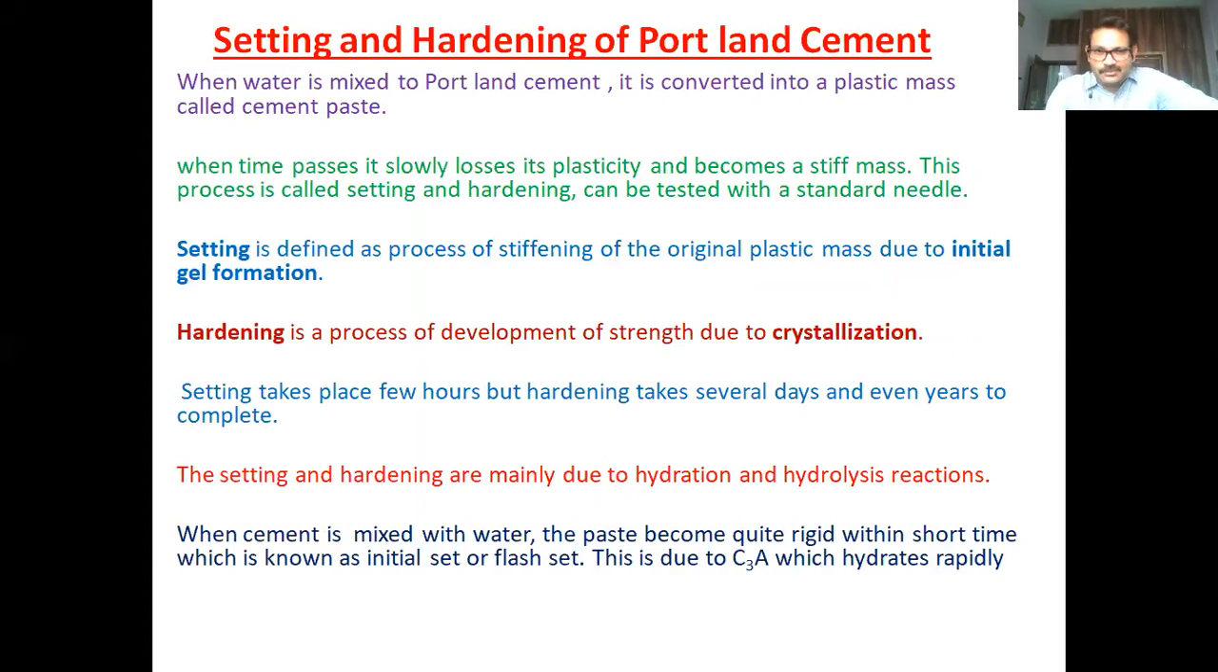Normally, when we mix water with Portland cement, it is converted into a plastic mass, a flexible mass that we can apply to anything very easily. After forming a plastic mass, as time passes slowly, it loses its plasticity and becomes a stiff mass. This process of stiffening into a strong mass is called setting and hardening.